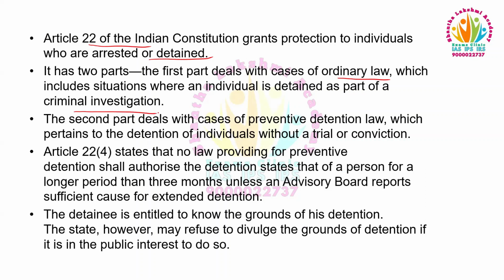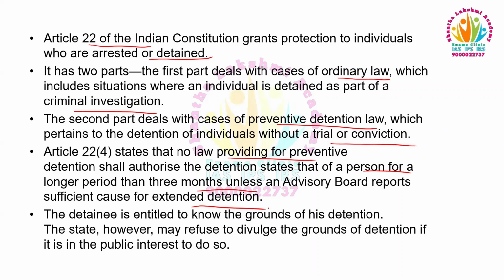The second part deals with cases of preventive detention law, which pertains to the detention of individuals without a trial or conviction. Article 22, Clause 4 states that no law providing for preventive detention shall authorize the detention of a person for a longer period than 3 months unless an advisory body reports sufficient cause for extended detention.